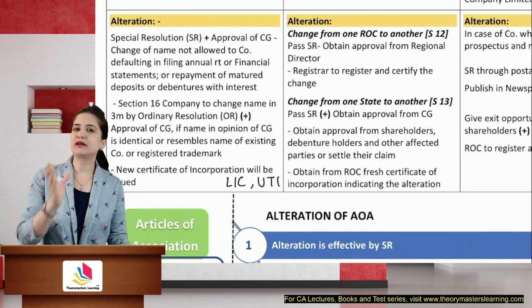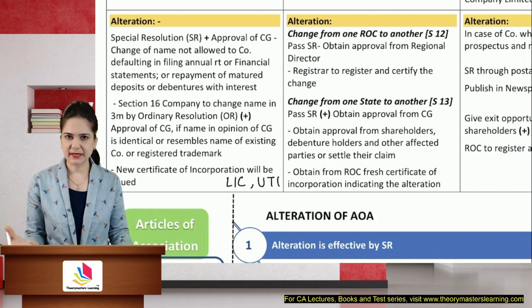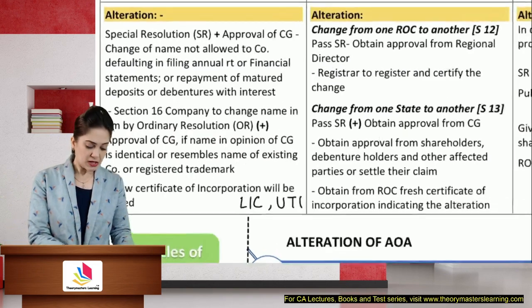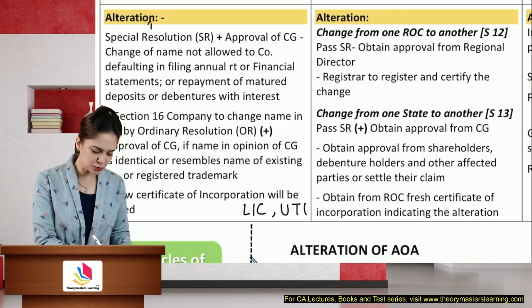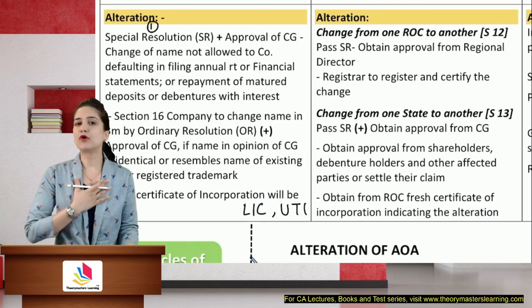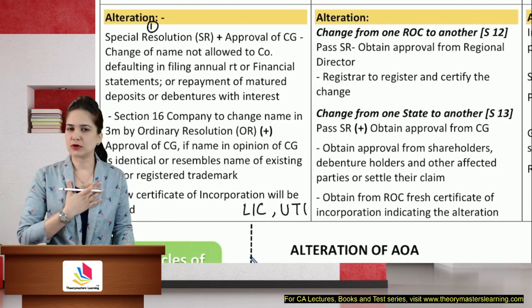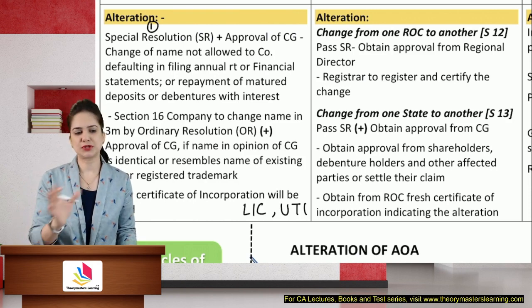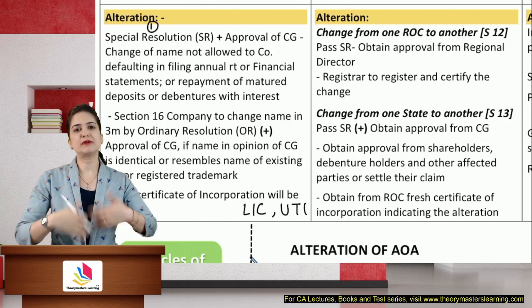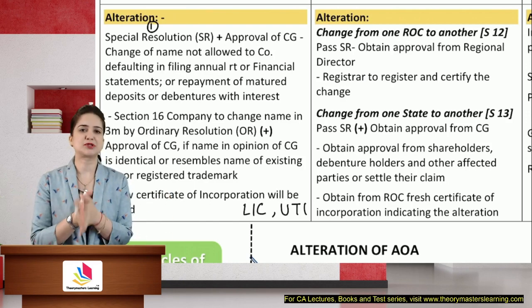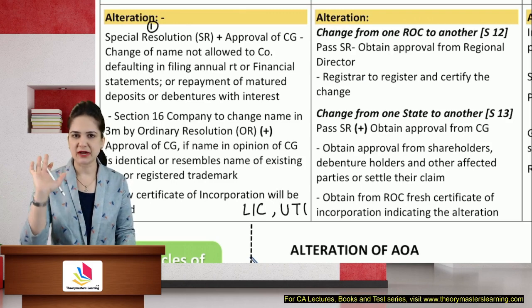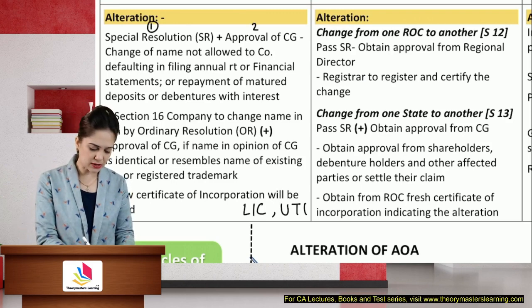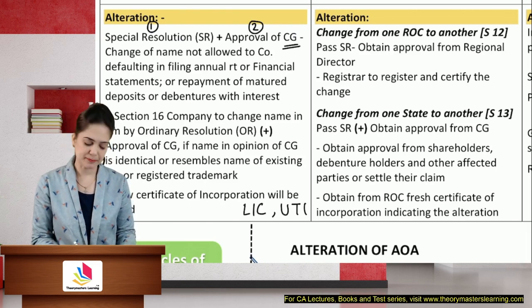Name change can be either voluntary or compulsory name change. Let us see both of them. If I am voluntarily changing the name of the company, the first step is that I need to pass a special resolution. The board will recognize the need for alteration of the name, so they will pass a board resolution confirming the name alteration. Then they will propose it to the shareholders, who will pass a special resolution for name change. Once the special resolution is passed, a copy will be filed with ROC. You also require approval of the central government if you want to change the name of the company.